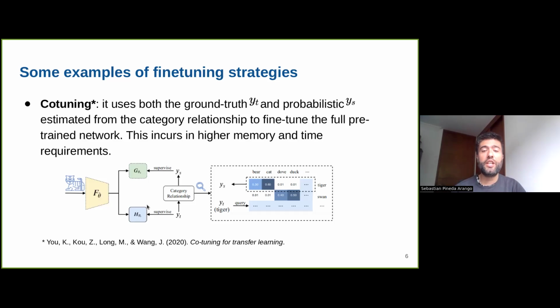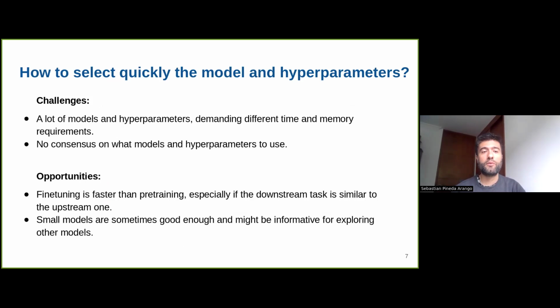But as we can see, there are additional hyperparameters, because this is a new regularization term that we have to weight in the loss function. It also adds new memory and time requirements. So every new hyperparameter, most of the time, will add new requirements. So we have some challenges. We have a lot of models and hyperparameters that demand different time and memory requirements.